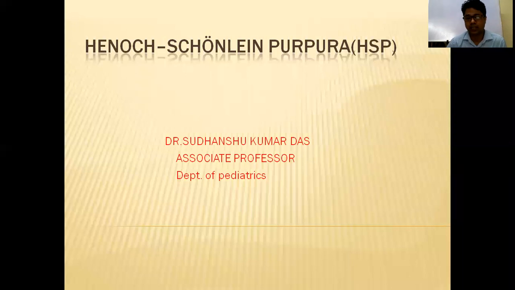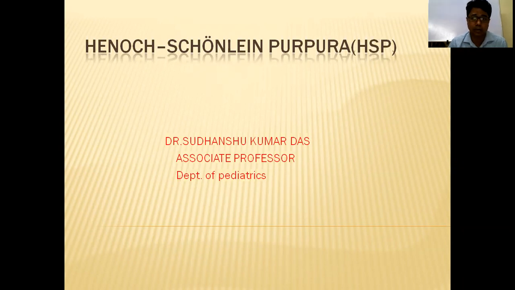Next is medium vessels. What are medium vessels? Like your renal artery, mesenteric, okay, like coronary artery. These are medium vessels. When there is inflammation of these vessels, you will get one disease that's called Kawasaki disease. So Kawasaki disease is important for us. That is common. Okay, and why is it more important to know? Because in Kawasaki disease, your coronary artery is involved. So there is a chance of coronary artery aneurysm and cardiac failure. So you have to know Kawasaki disease.